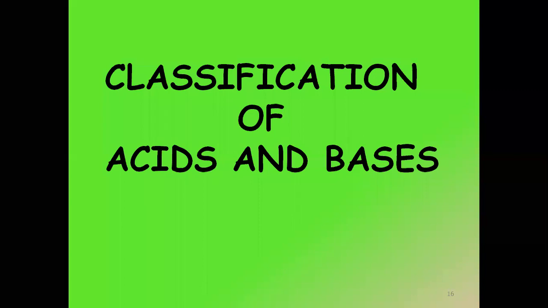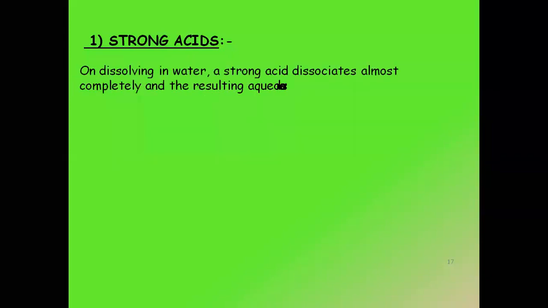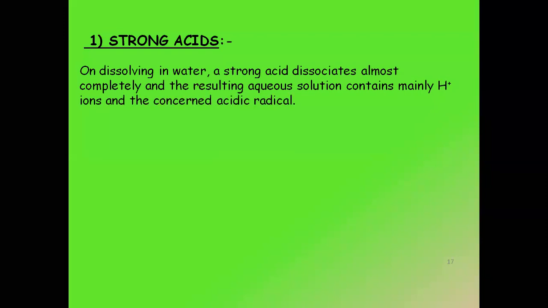So classification of acids and bases. The first type which I'm taking here is called strong acids. Before we study strong acids, we should first know what are acids. According to Arrhenius theory, the ones which when dissolved in water will give me H plus ions, right? This is the definition of acids we have studied. So a strong acid will be the one which on dissolving in water dissociates completely and the resulting aqueous solution, मतलब जो मेरा product होगा, will contain mainly H plus ions and the concerned acidic radical.